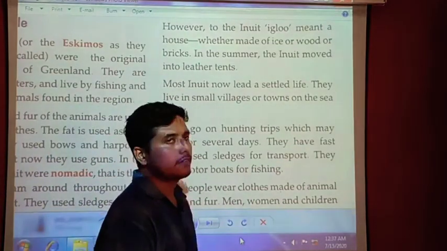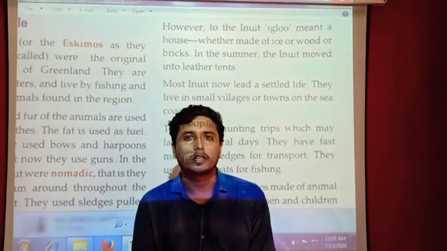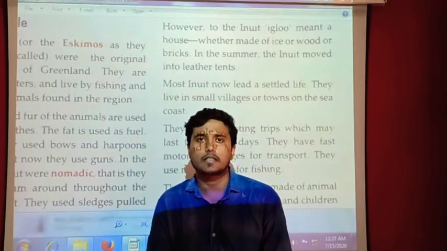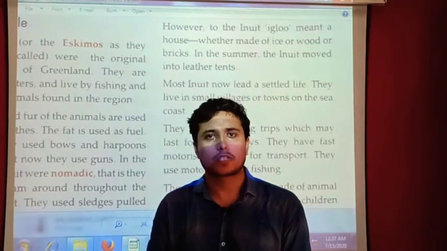So like this, they have changed a lot, and they have developed. They have settled in one place, in the southwest part of Greenland, which is compatible for life.